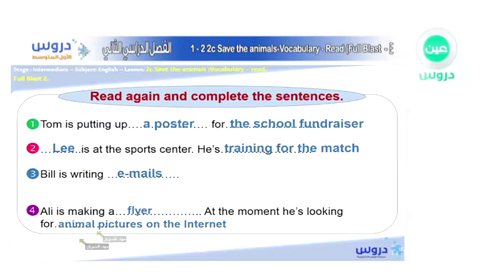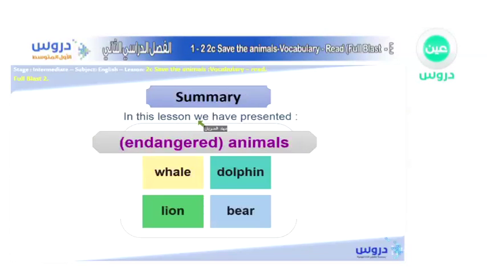So, as you can see, here are the answers. As we have answered them, Tom is putting up a poster, Lee is in the sports center and he's training, Bill's writing emails, and Ali's making flyers and looking for animal pictures on the internet. So this is the summary of our lesson. We have spoken about endangered animals, we explained the word endangered and mentioned some examples.